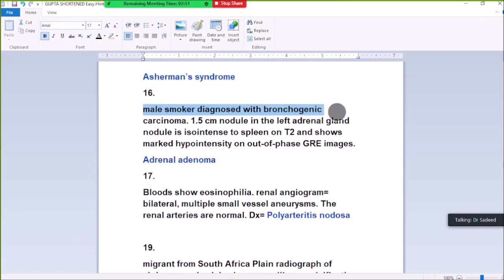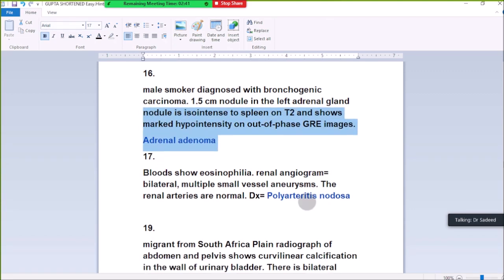16. Male smoker diagnosed with bronchogenic carcinoma, 1.5 cm nodule in the left adrenal gland. Nodule is isointense to spleen on T2 and shows marked hyperintensity on out-of-phase GRE, adrenal adenoma.